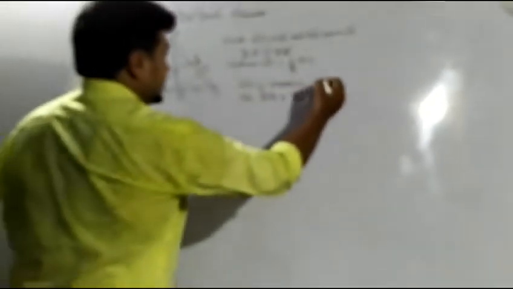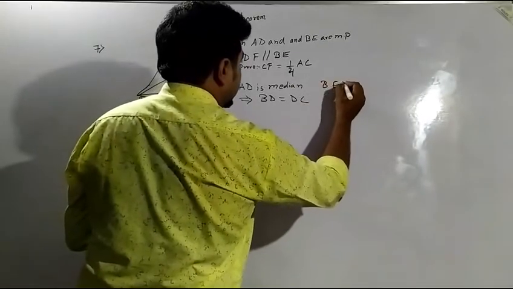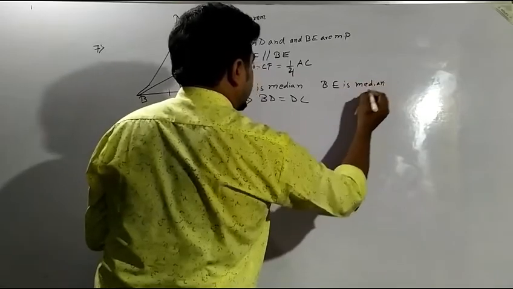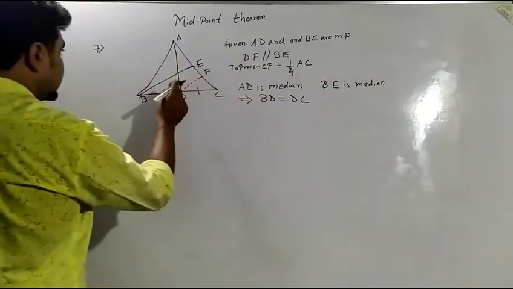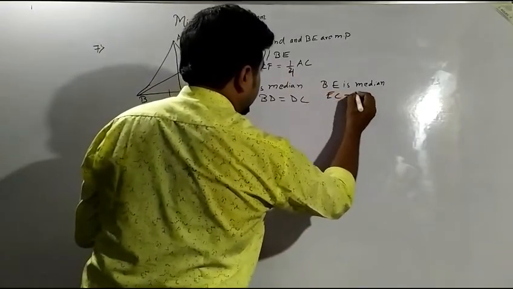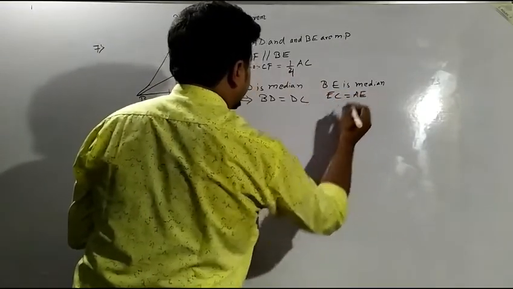Now the second part is that BE is also a median. BE is a median, which means I can say that EC will be equal to AE. EC will be equal to AE. We are getting that from here.